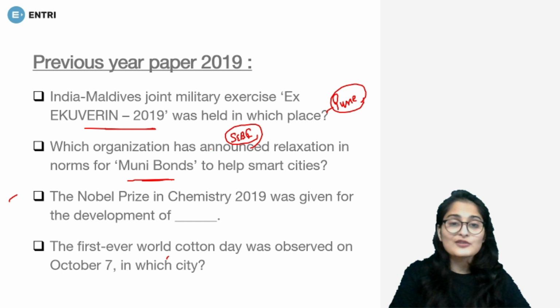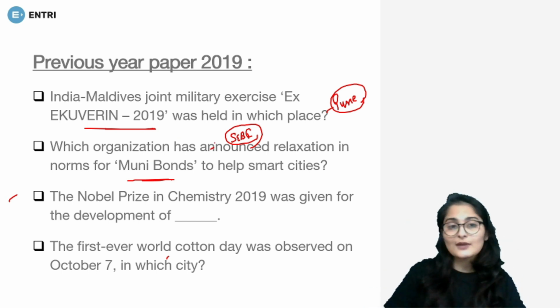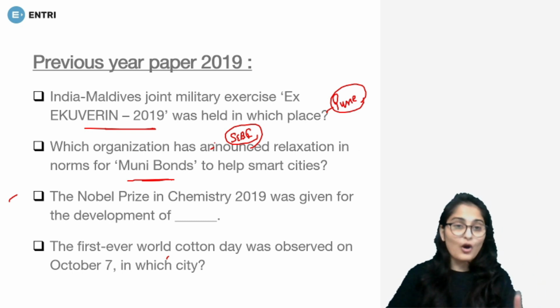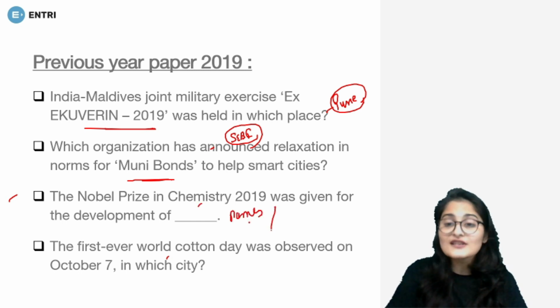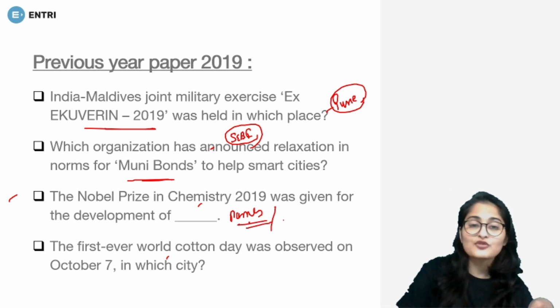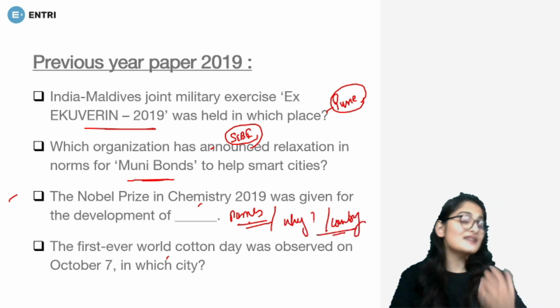The Nobel Prize in Chemistry 2019. Now with this you can get an idea that the Nobel Prize in 2020 is very important. All the Nobel Prizes, whoever won, why did they win it? Not only do you have to know the names of the winners, apart from the names you also have to know why they won it, and which country they were from. All of these things can be asked.